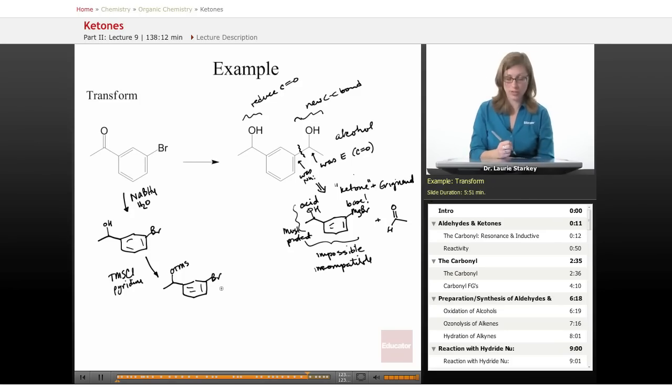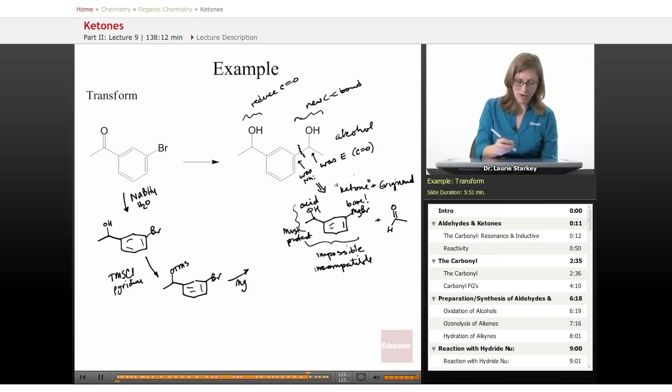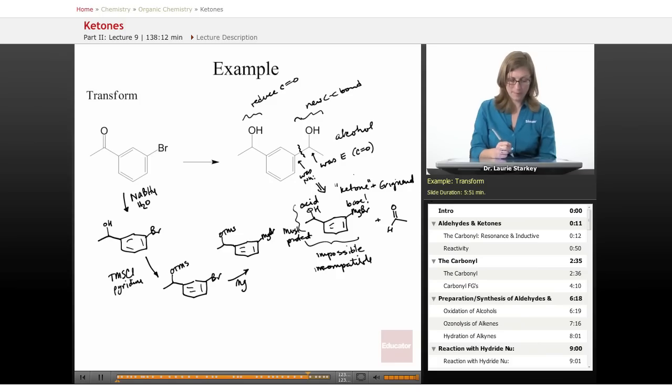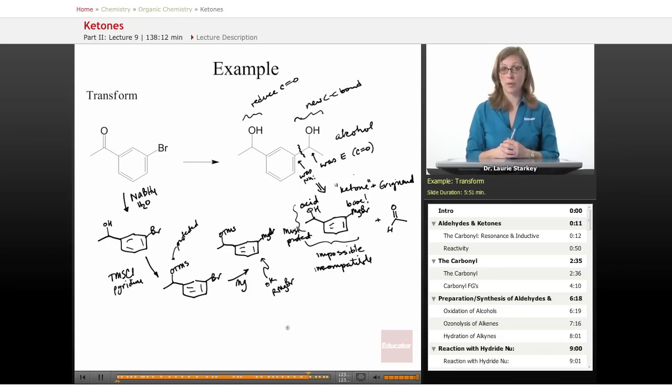The reason I wanted to do that is because I wanted to make the Grignard here, and I couldn't make the Grignard in the presence of an alcohol. Now I no longer have an alcohol, it's protected, so now I can add in my magnesium, and that has no effect on the TMS ether. This is protected. It's not acidic, and so this is an okay Grignard. There's no problem. Those are now compatible functional groups.